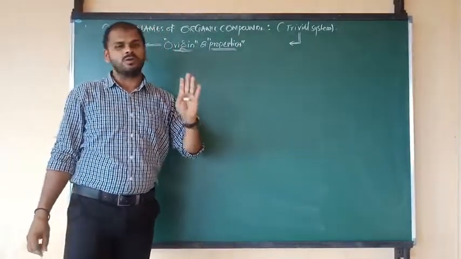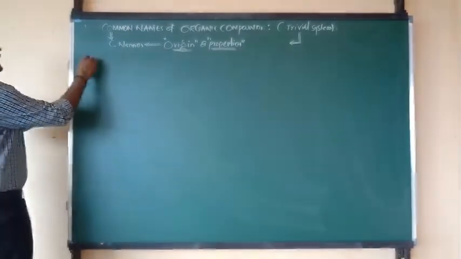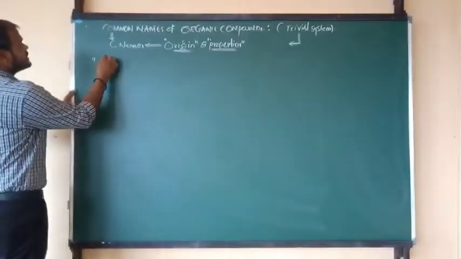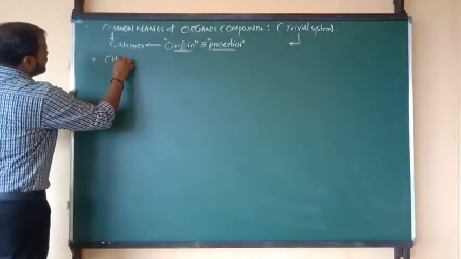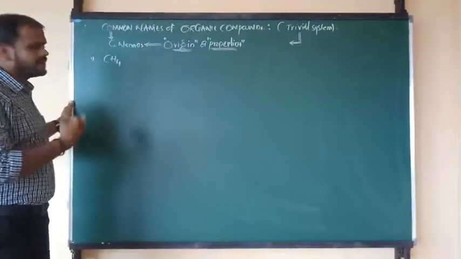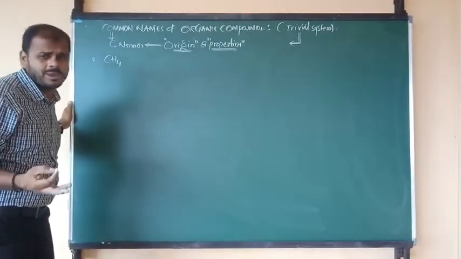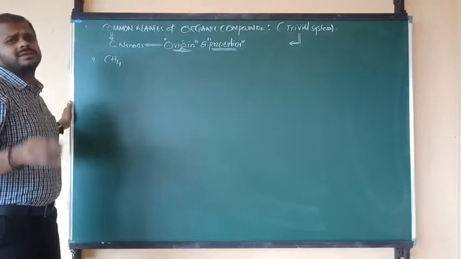Okay, I am going to give you some examples. You will get clarity now. Let me consider example number 1. Suppose the organic compound formula is CH4. We are very well aware of this. That is nothing but what, Nana? Methane. Methane is the IUPAC name, and sometimes we can also consider it a common name.